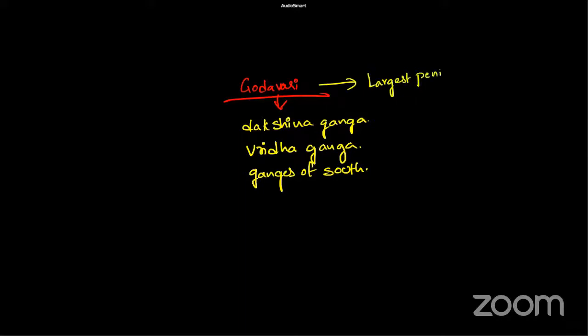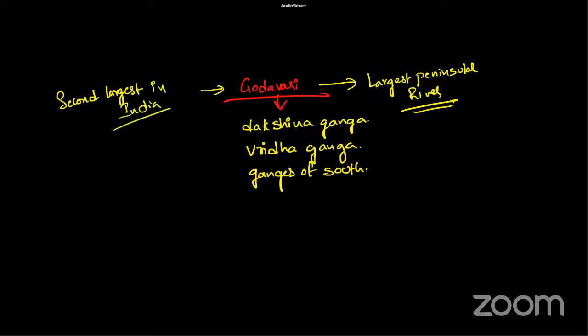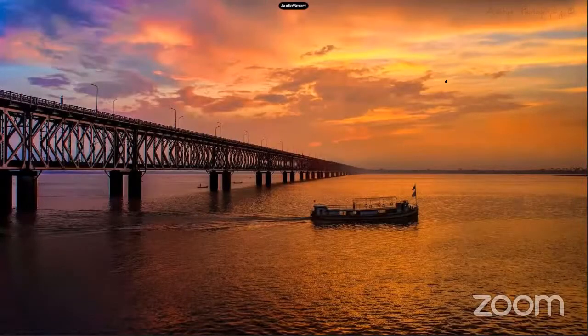Largest peninsular river. And it is second largest in India after Ganga River. So this is some factual information regarding this. So total area, how much it occupies, friends? It occupies approximately 9.5% of the total geographical area.